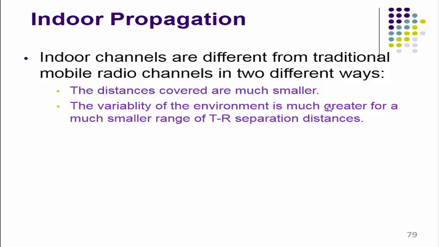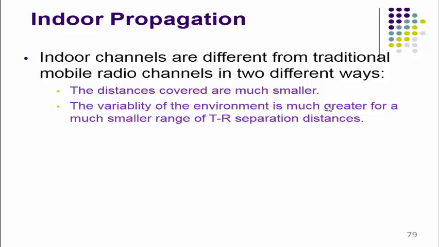And the second one, the variability of the environment is much greater for a much smaller range of TR separation distance. Much smaller range of TR separation distance means, as I said, the coverage area is in the range of meters.